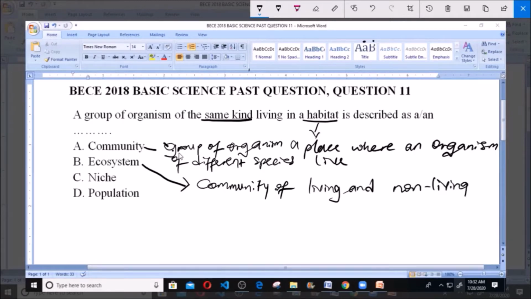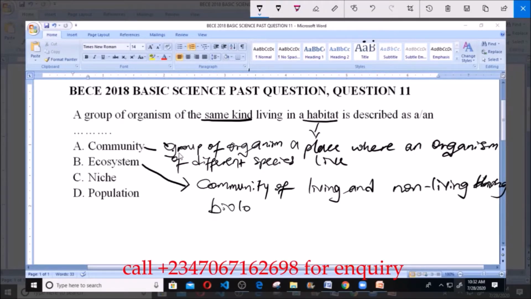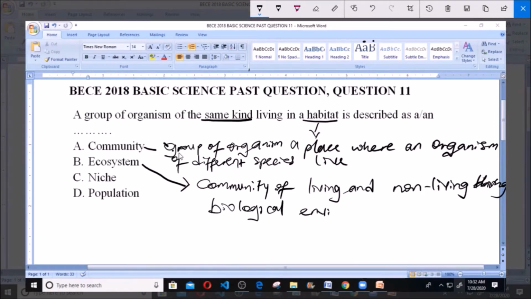In other words, it refers to a biological environment. And like we know, a biological environment is made up of the living things and the non-living things. The living things include man, the plants, animals, and the non-living things include their environment, that is the surrounding, the climate, the weather, the soil. So that's what ecosystem means.